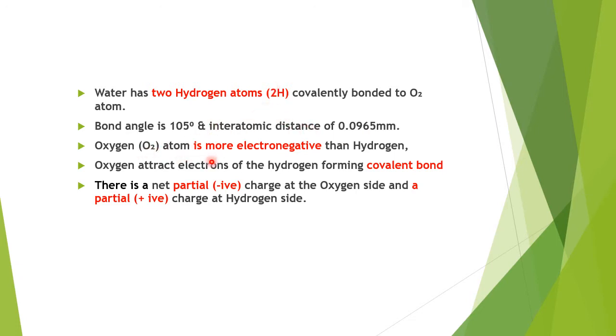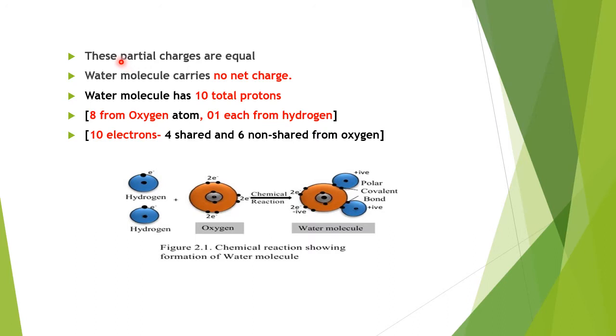Oxygen atom is more electronegative than hydrogen. As a result, oxygen attracts electrons of the hydrogen, forming a covalent bond. So when you see the water molecule, there is a net partial negative charge at the oxygen side and a net partial positive charge at the hydrogen side. These partial charges are equal, so we can say the water molecule carries no net charge.